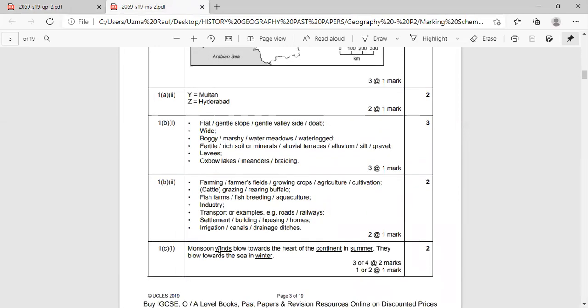Look at this. Winds. Right. The second is continent. Third is summer. And the fourth is winter. You got nothing, because look at this, 3 or 4 correct carry 2 marks, 1 or 2 carry 1. Okay? So every 2 correct words will give you 1 number.